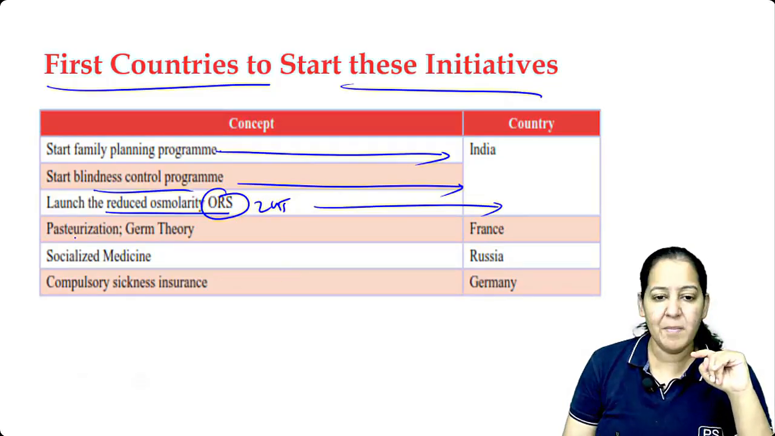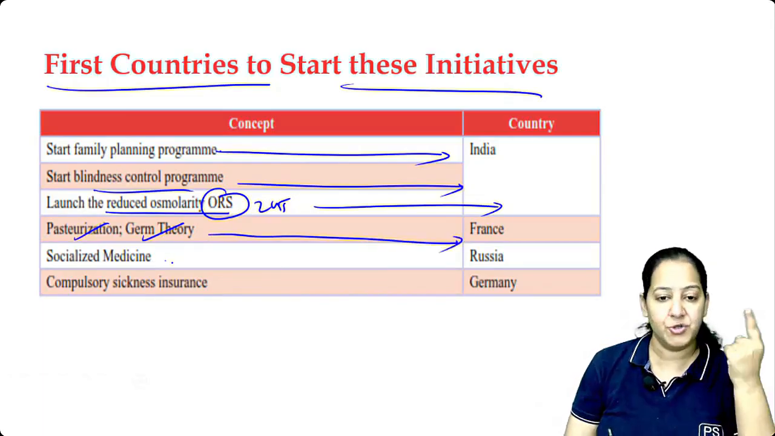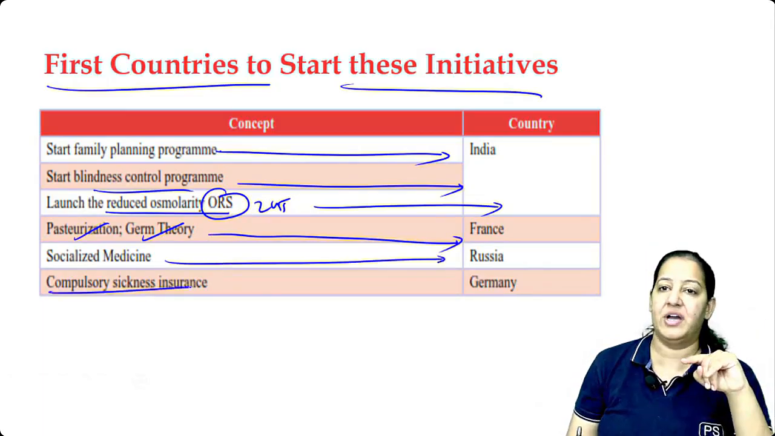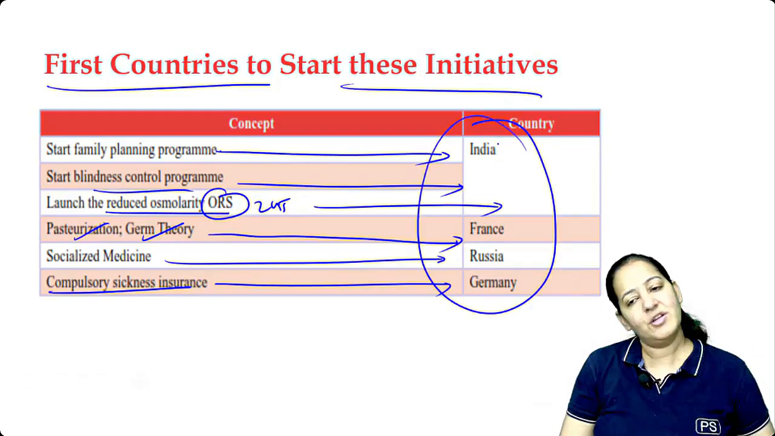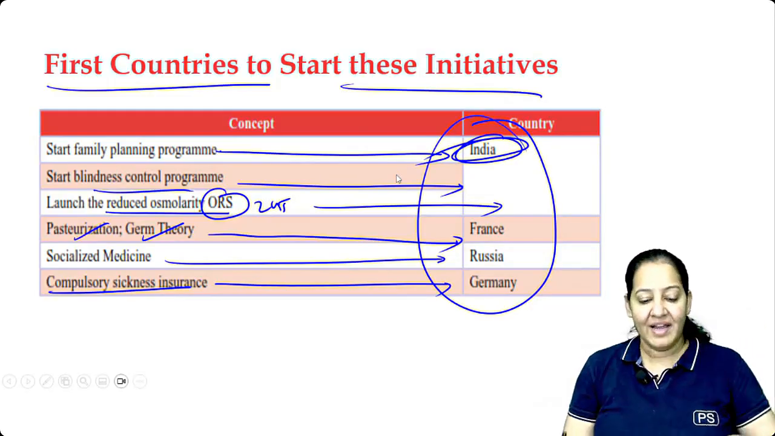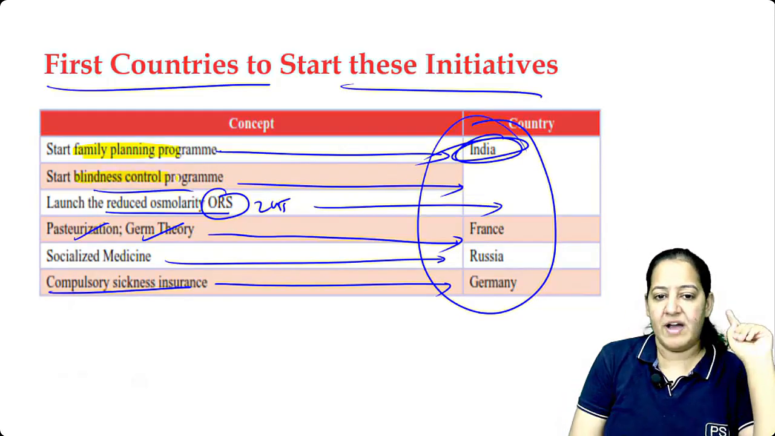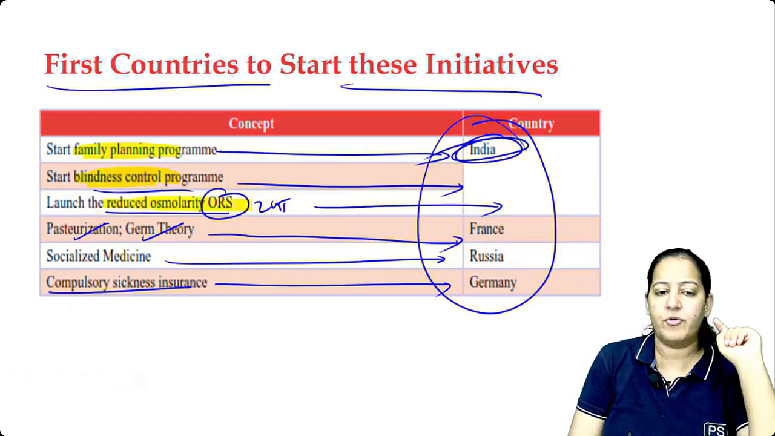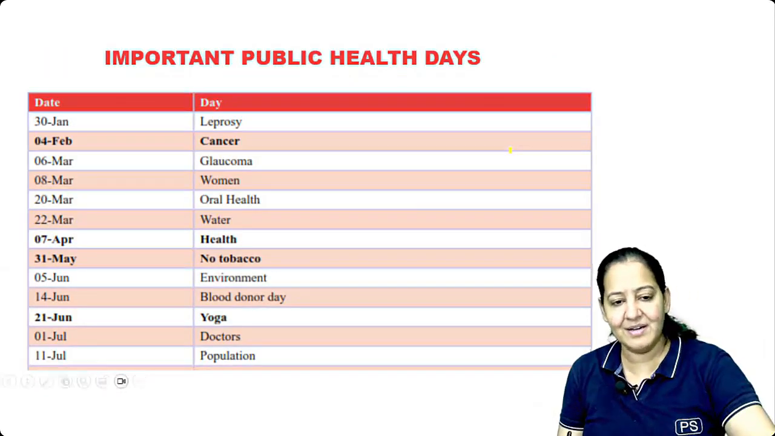The term pasteurization and germ theory, these were first launched in France. Socialized medicine in Russia, and compulsory health insurance, it's in Germany. So learn, you get questions on them, especially in India. Please learn. India is the first country to start three things. Start family planning services, start blindness control program, and launch ORS. India is the first country. Okay, got it? India is the first country.